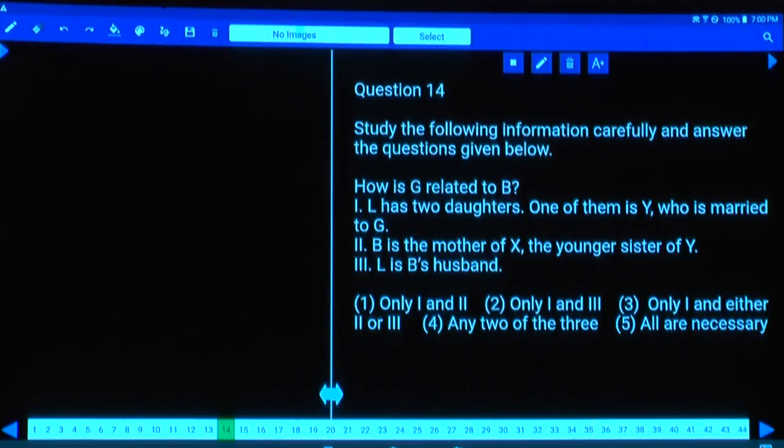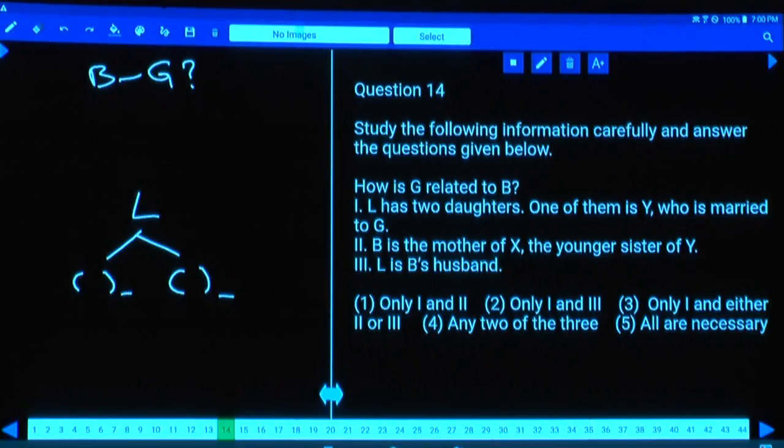How is G related to B? L has 2 daughters. One of them is Y, who is married to G. Now how is G related to B? There is no information about B. Then condition number 2.